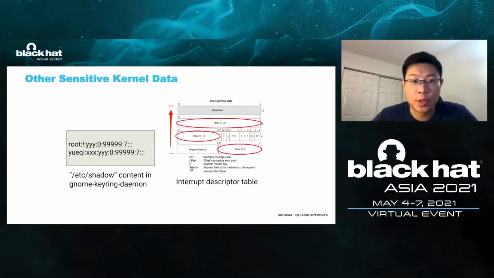Apart from protections which rely on hiding sensitive data, on this page I list two types of sensitive data that can be leaked from the kernel according to Andrew's exploit. The first is the content of the file /etc/shadow in the keyring demo. This file stores the hashed value of the users' passwords.